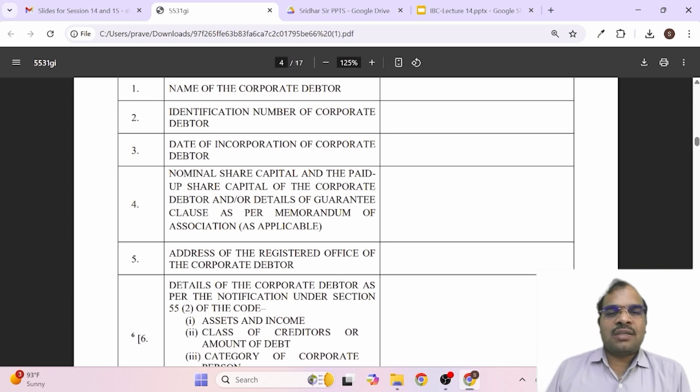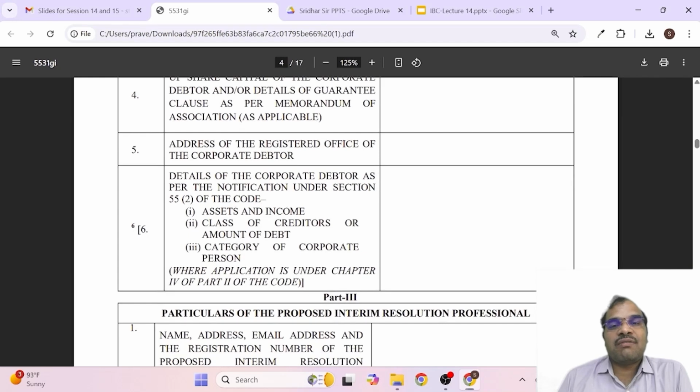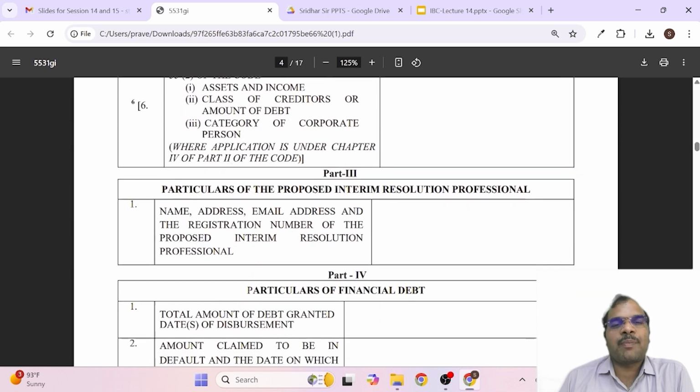Then the address of the registered office of the company, then details of the corporate debtor as per the notification. Assets and income, class of the creditors or amount of the debt, category of the corporate person. So these things must be given whenever applicable.